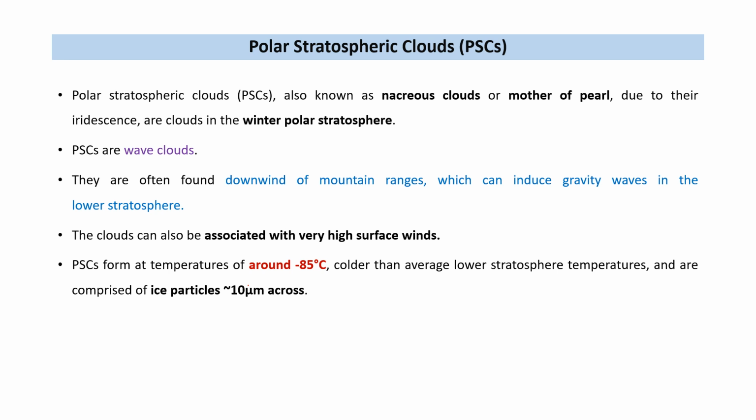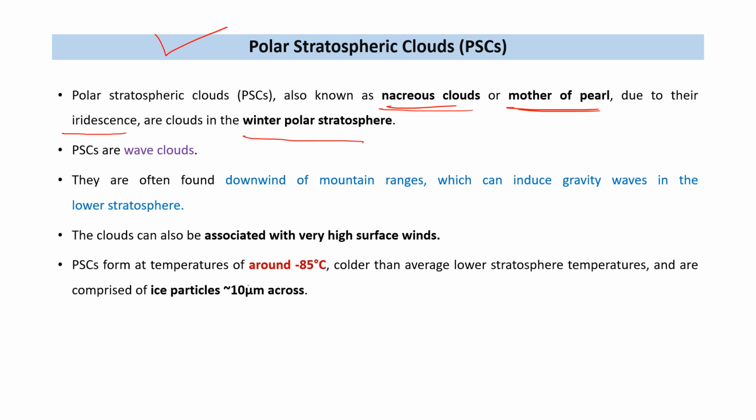Now the polar stratospheric clouds, PSC. Polar stratospheric clouds are also known as nacreous clouds and mother of pearl. These are very colorful clouds, looking like a rainbow. Due to their iridescent nature, they are very colorful, and they are present in the winter